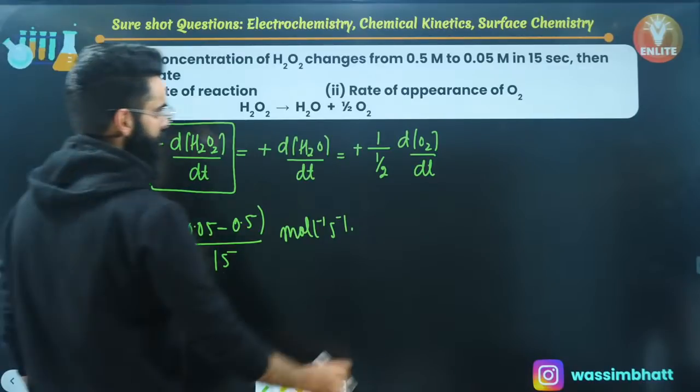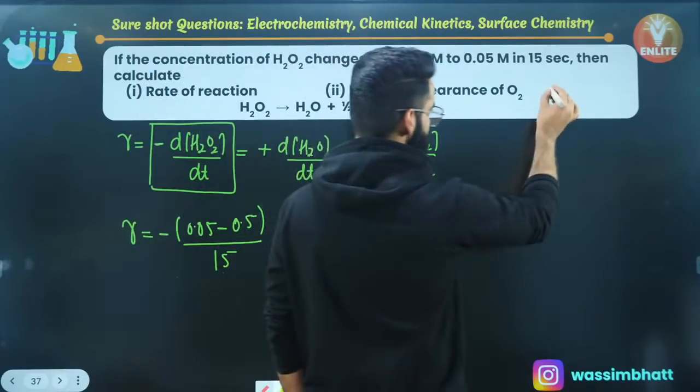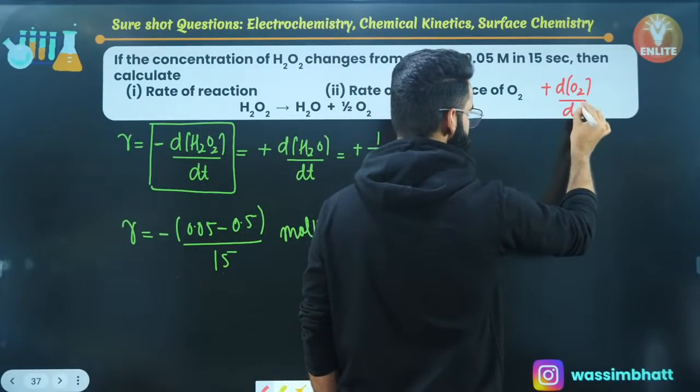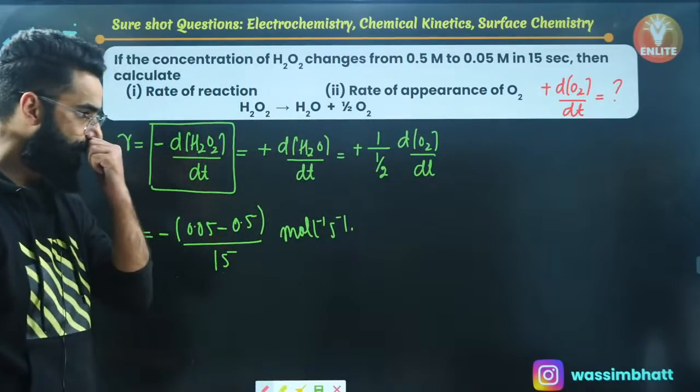The second part of the question: calculate the rate of appearance of O2. How do we represent the rate of appearance of O2? Mathematically, it is represented something like this. This is something which I need to calculate, the rate of appearance of O2.